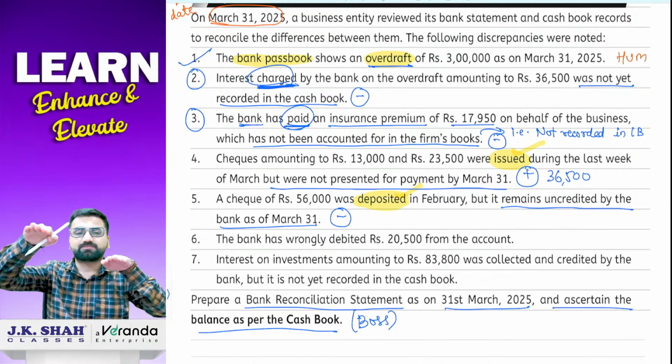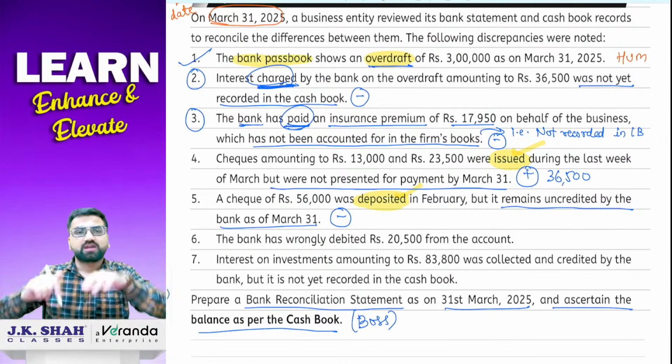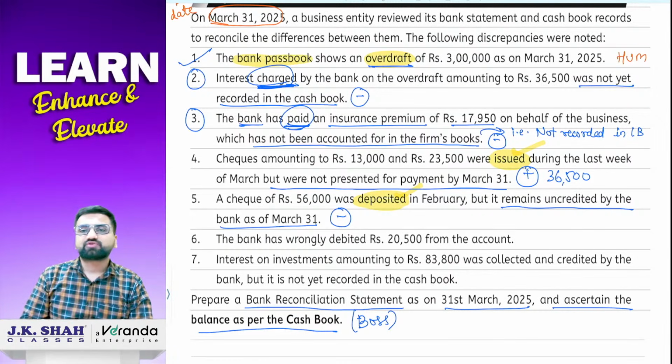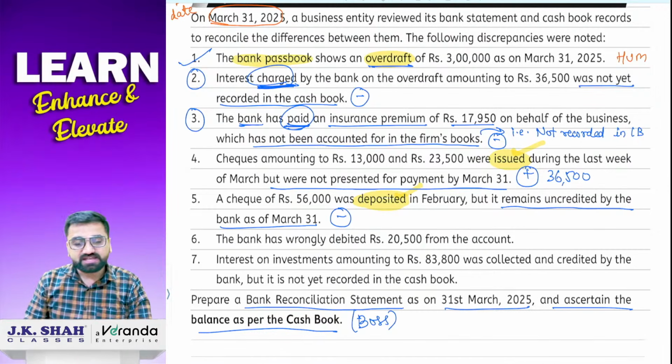So cash book is here, passbook is here. Rule is boss जो करता है वो हम करेंगे. So we just have to do add. Okay. Normal sum होता तो the answer would have been add, but because it is an overdraft sum, so we have to just change the sign, opposite sign. So add का opposite क्या होता है? Minus. So that is why the answer will be minus.